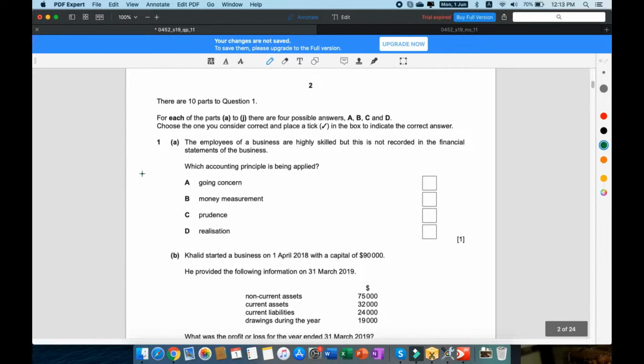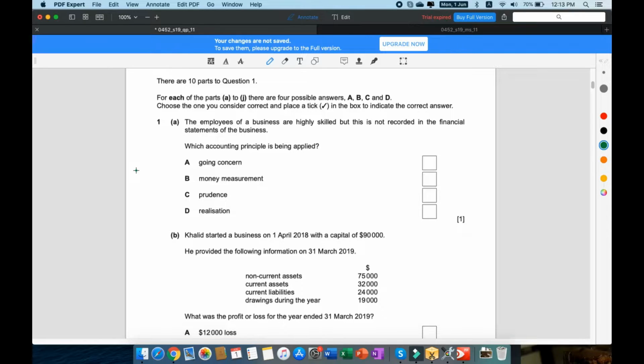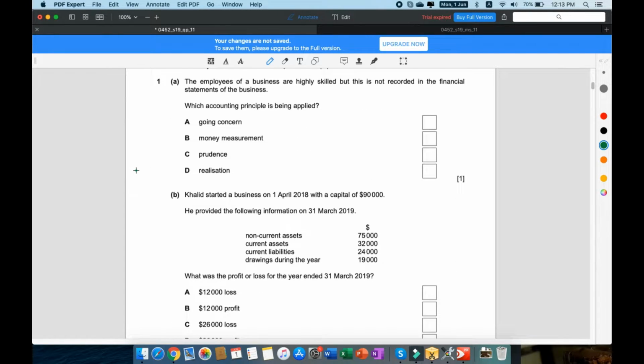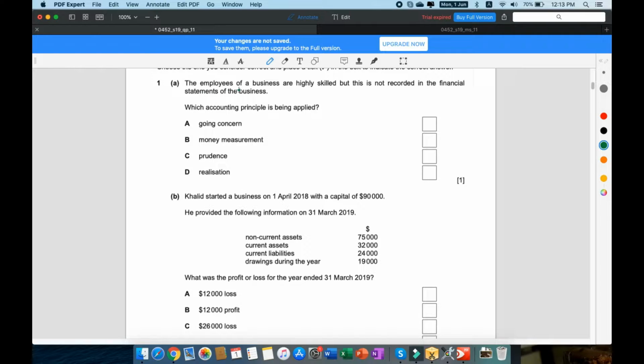Question 1. These are MCQs. Part A. The employees of a business are highly skilled, but this is not recorded in the financial statements of the business. Which accounting principle is being applied?